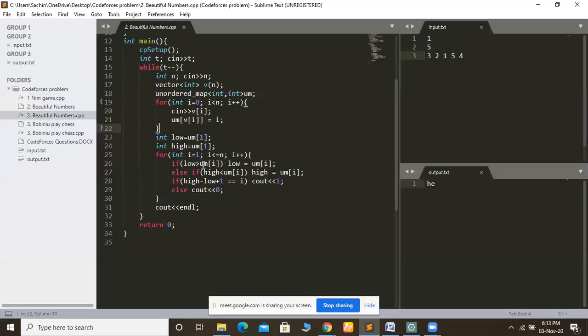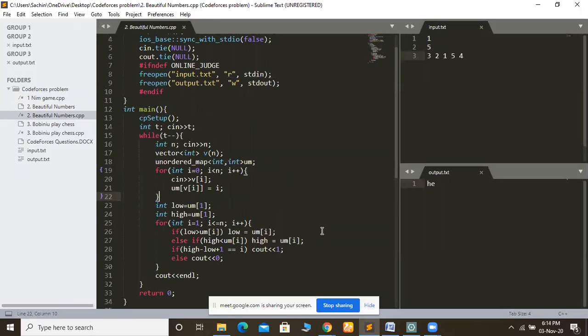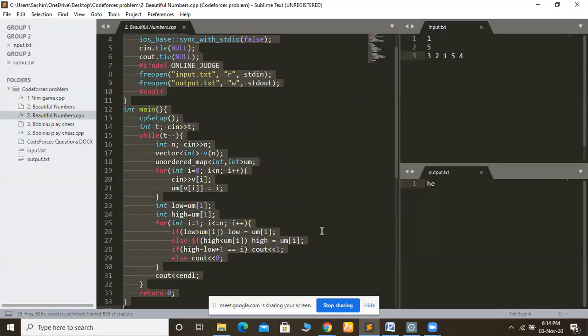If the index of our current element is less than low, then we will shift our low to that index, and if our current index is greater than high, then we will update our high to that element. Now we will check if high minus low plus 1 is equal to our index, then we will print cout 1, and else if it is not, then we will print 0. So we will submit this code on CodeForces.